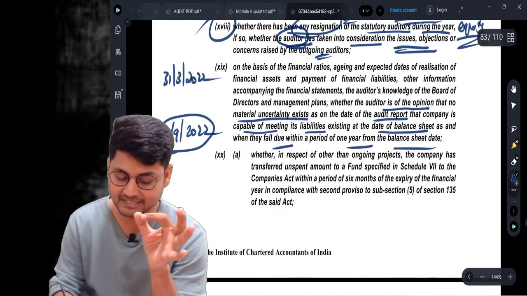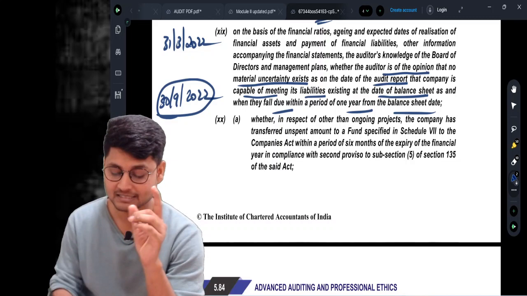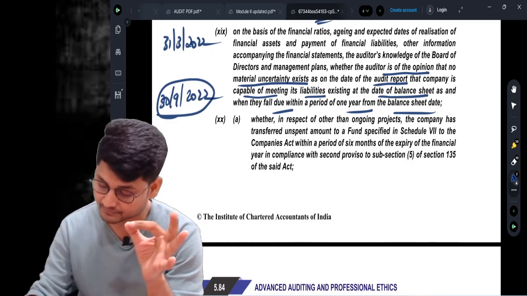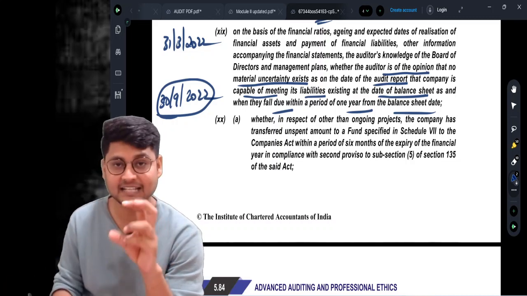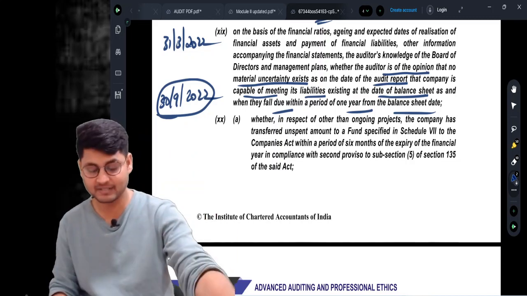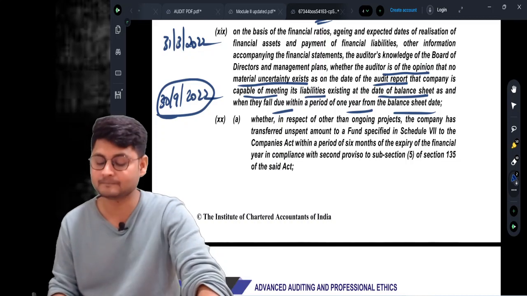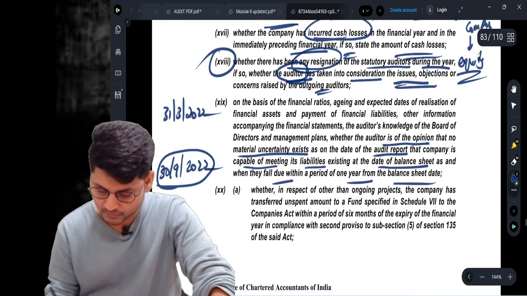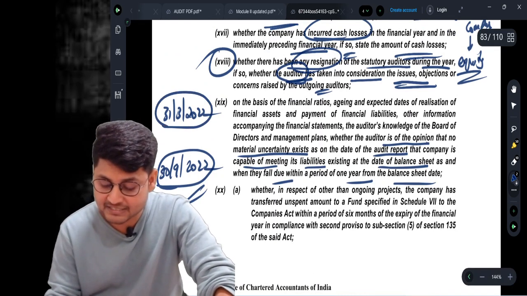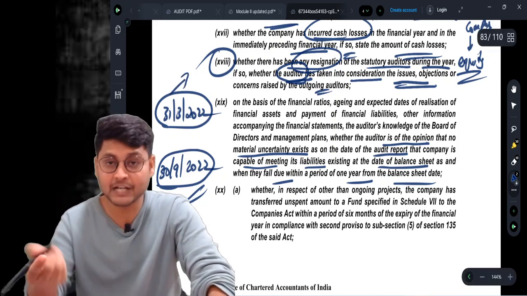Now whether the auditor is of the opinion that there is no material uncertainty, that the company is capable of meeting its liabilities in the coming future. So he has to have this opinion that the company's liabilities on the balance sheet date can be paid off by the company.